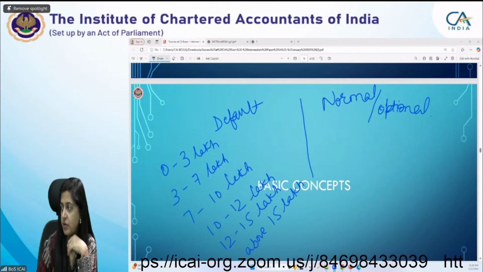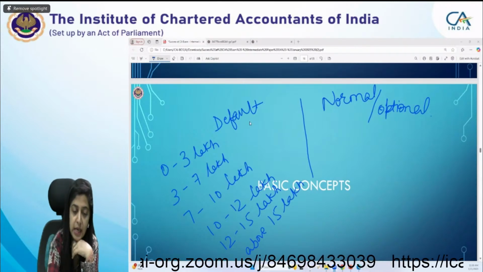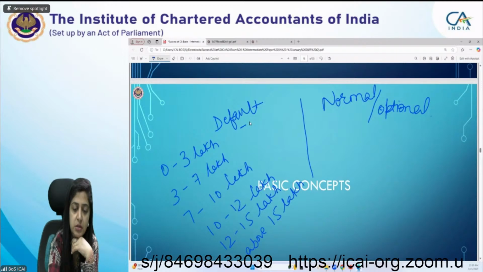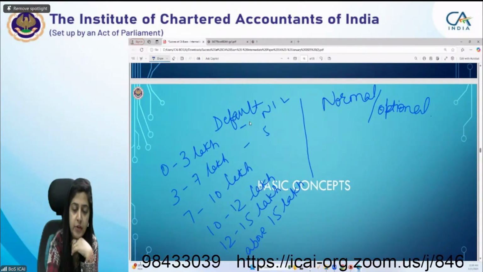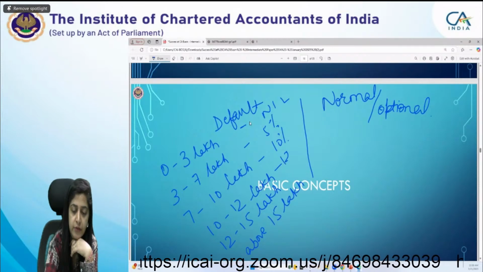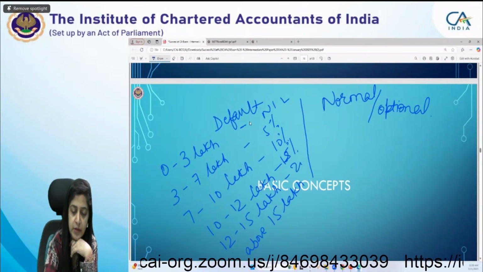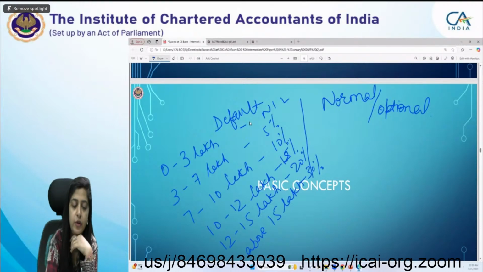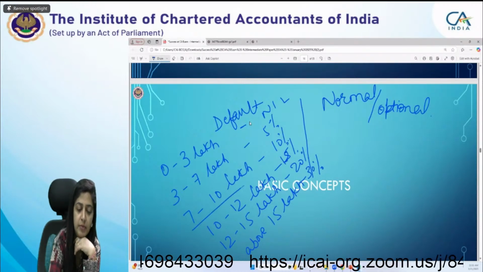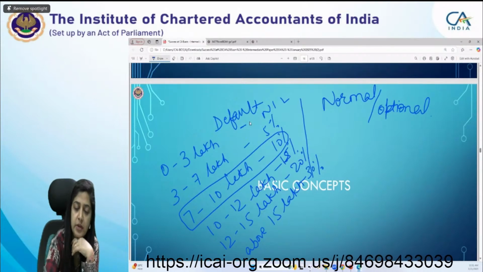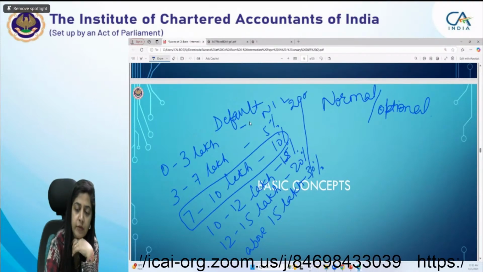Just to save your time, it's very important to know the slab rate as well as the consolidated figure also. As Manav told, it's nil, then 5%, then 10%, then 15%, then 20%, and this 30%. So you should know, if you are falling under this slab, till 7 lakh it will be 20,000 and you have to compute extra.